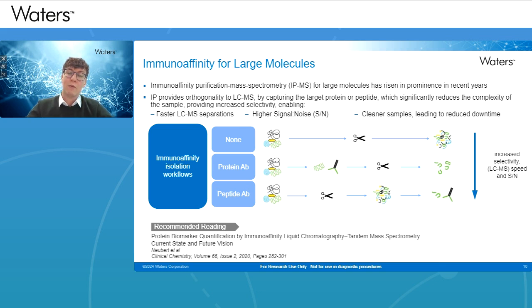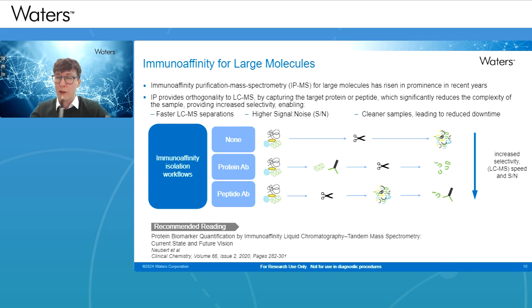So what you may see is a rise in prominence for these types of methods, not only thyroglobulin, but things like maybe insulin and the like. So we're targeting the protein or peptide, and doing this reduces the complexity of the sample quite significantly, which provides increasing selectivity. This does enable faster LC-MS separations.